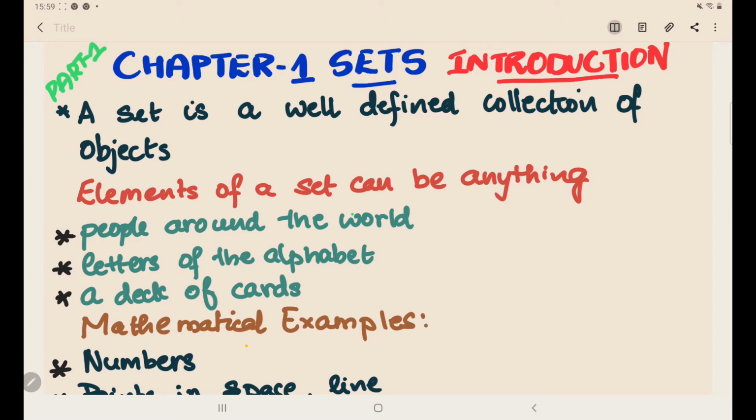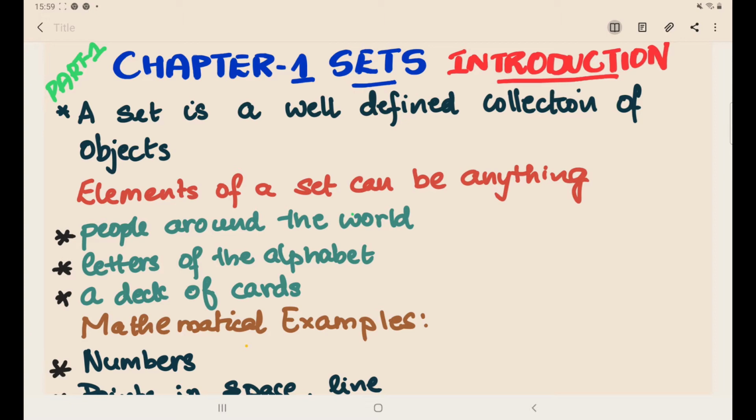So today I will be dealing with sets. It is the first chapter in the NCERT 11th textbook. So I will be teaching based on the NCERT 11th textbook. Today we will be dealing with the introduction and also learn some basics of the chapter on sets.